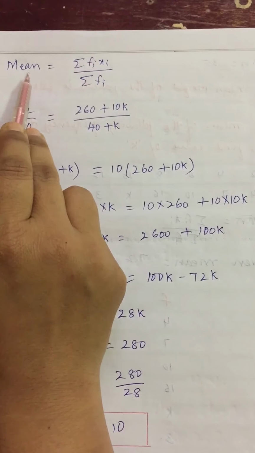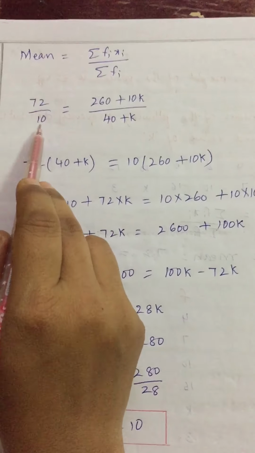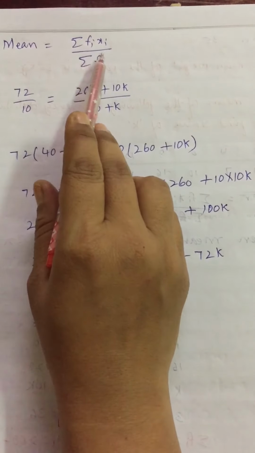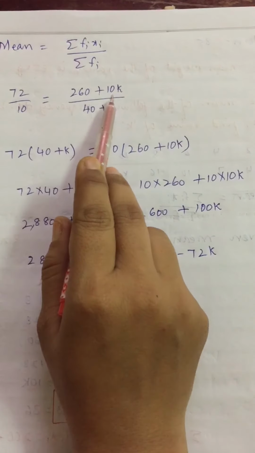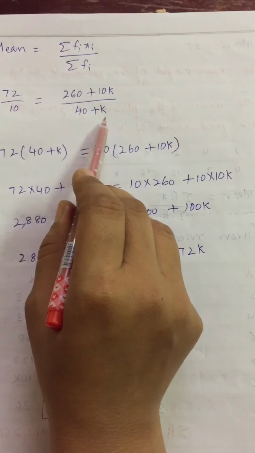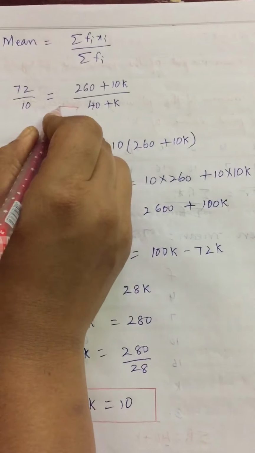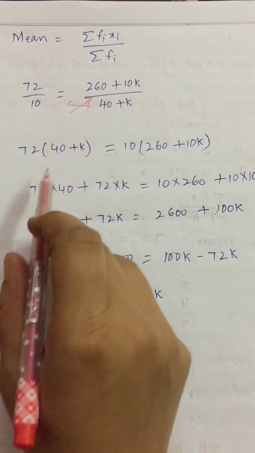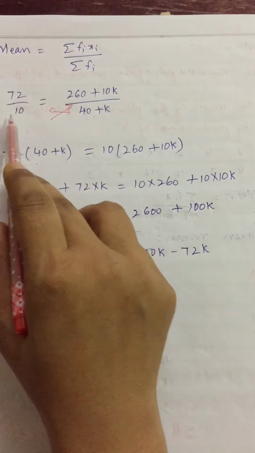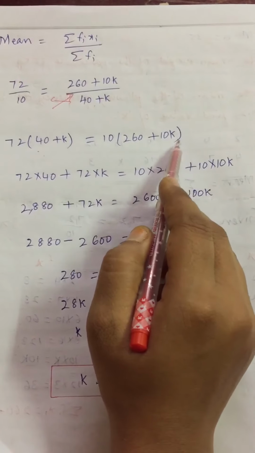Mean he has given. So in this mean place, can we write 72 by 10? Yes, we can write. So we are writing that is equal to summation fi xi, which is 260 plus 10k, divided by summation fi, which is 40 plus k. Clear children? Now we need to do the cross multiplication. So this 72 into 40 plus k is equal to 10 into 260 plus 10k.